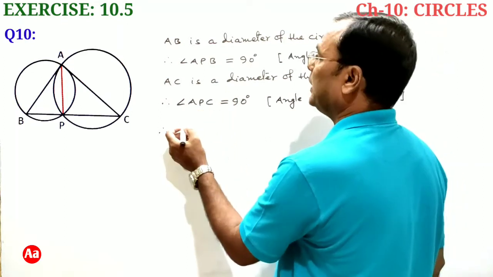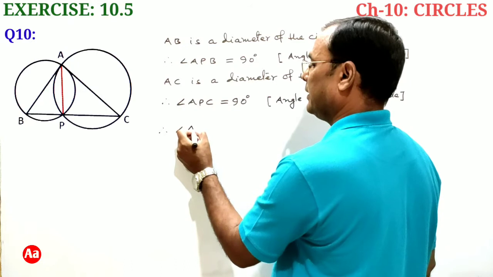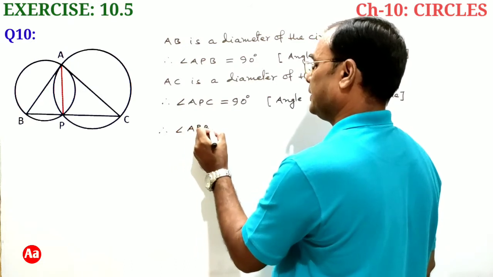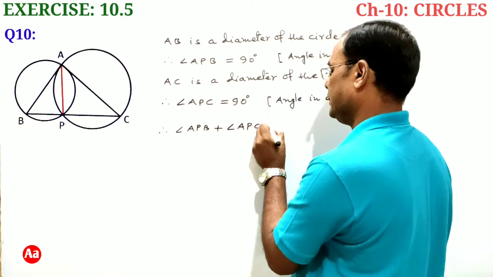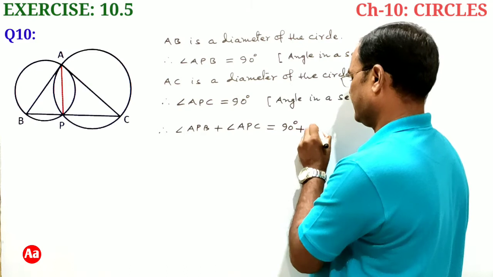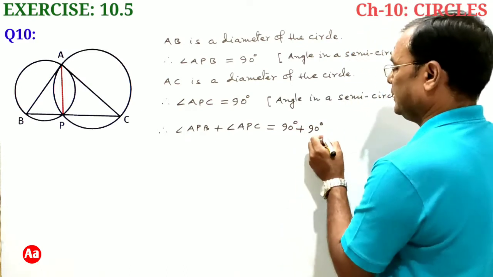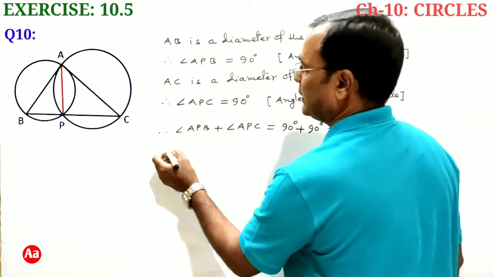Therefore if you add up angle APB and angle APC, we have angle APB plus angle APC equal to 90 degrees plus 90 degrees equal to 180 degrees.